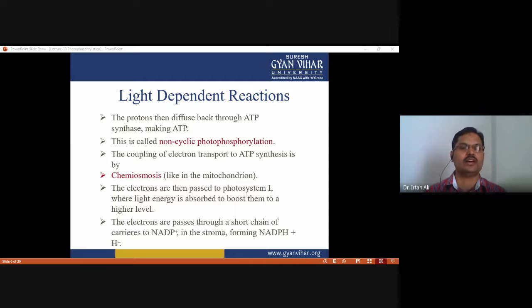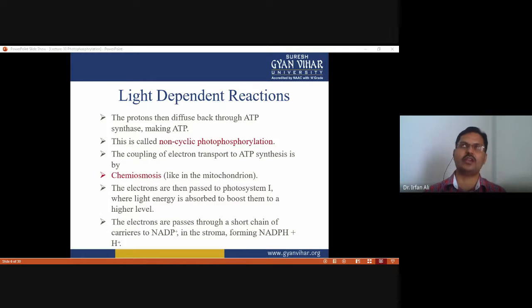The electrons are then passed to photosystem I. Through the various carriers, they go to photosystem I, where light energy is absorbed to boost them to a higher level again. The electrons are then passed through a short chain of carriers to NADP+ in the stroma and form NADPH. So now this electron is consumed to produce NADPH, and that's why this is called non-cyclic phosphorylation.